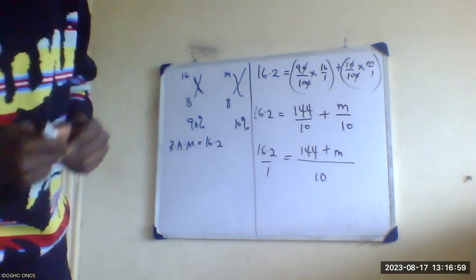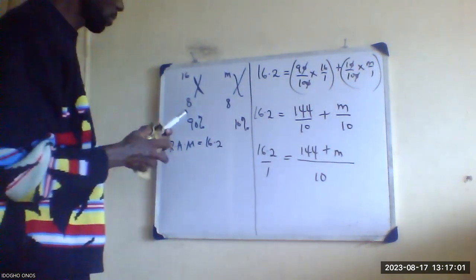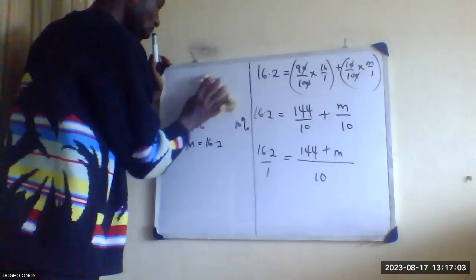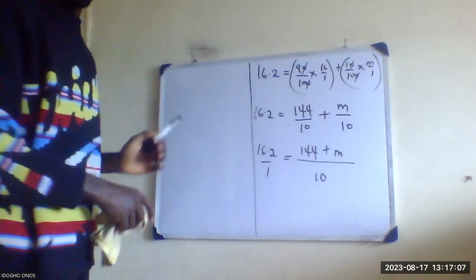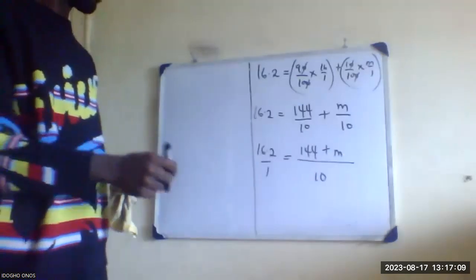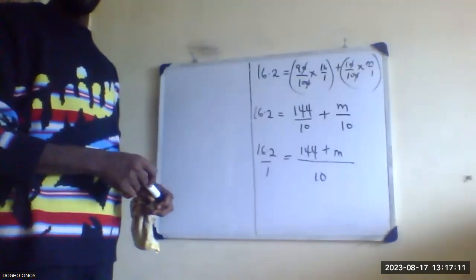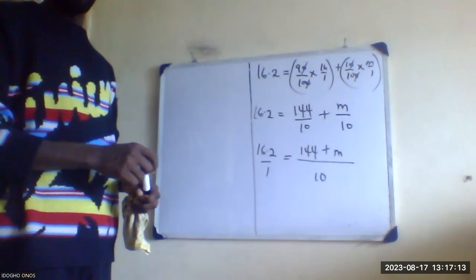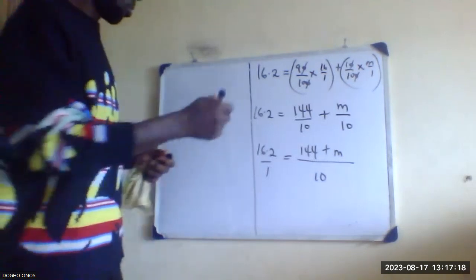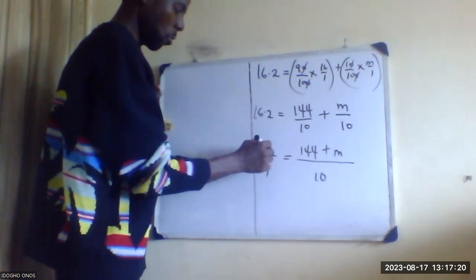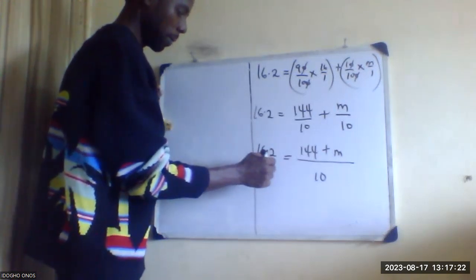Are you with me? If you don't get it, let me know. Okay, 16.2 comes in now. Yes, the 16.2 over 1 will come back in.